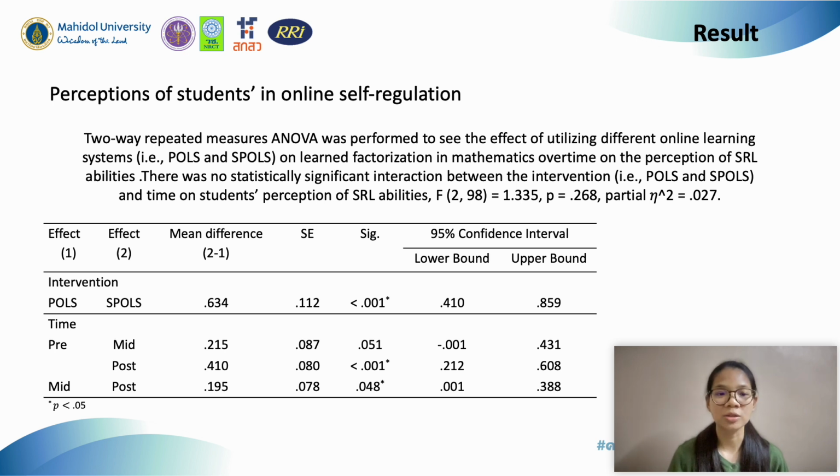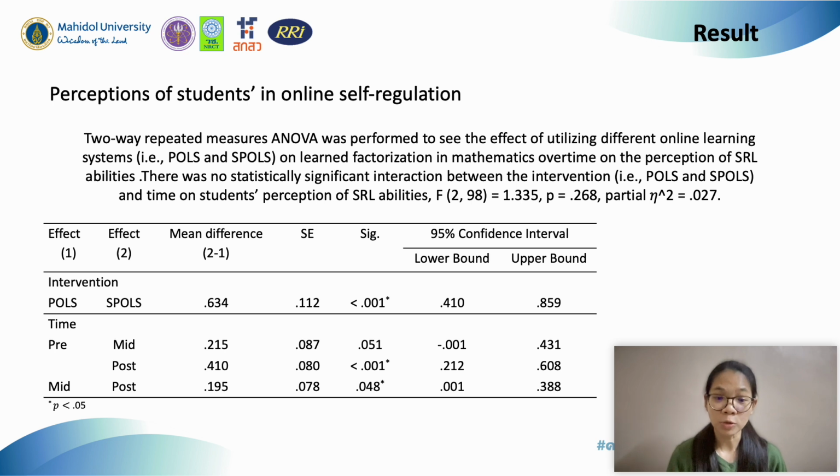We conducted a two-way repeated measures ANOVA, and the results show there was no significant interaction between the intervention and time on student perception of self-regulated ability. When we consider them separately, the intervention shows a significant difference between those who use SPALS and PULSE.